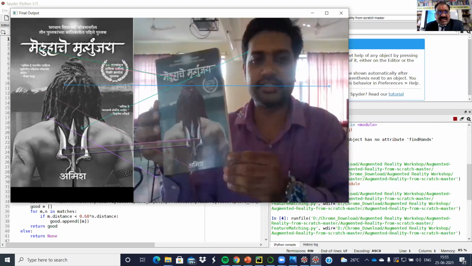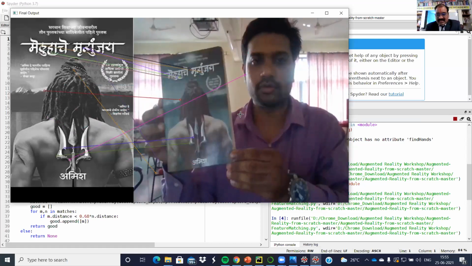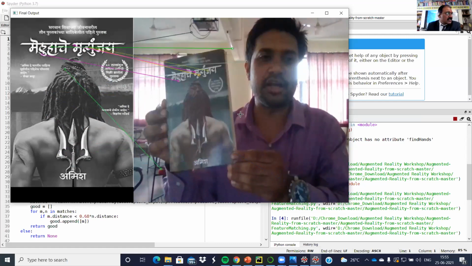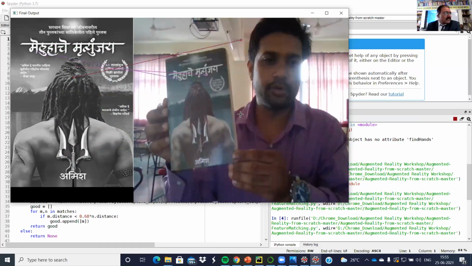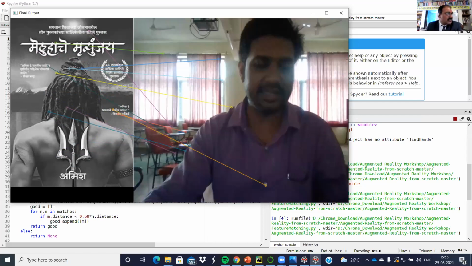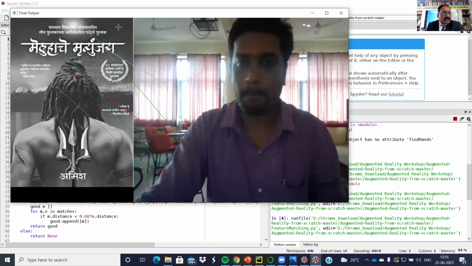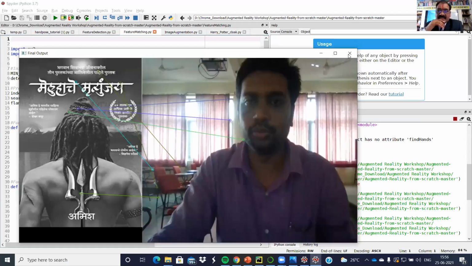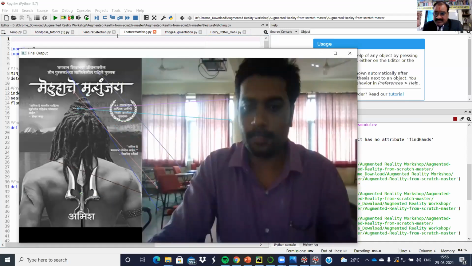Using the ORB library, first of all we have detected the features and we have matched those features with the book. You can see those lines which are mapping the features. The Trishul and the name and everything is matching properly. So this is feature detection and matching. And lastly, I will be showing you augmentation.